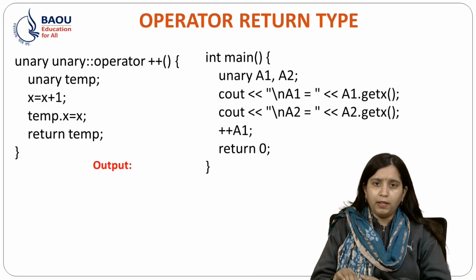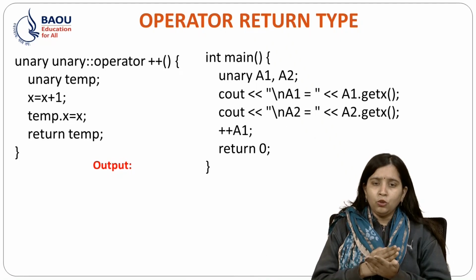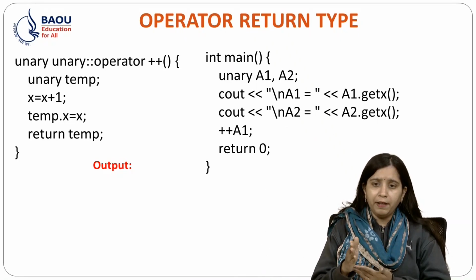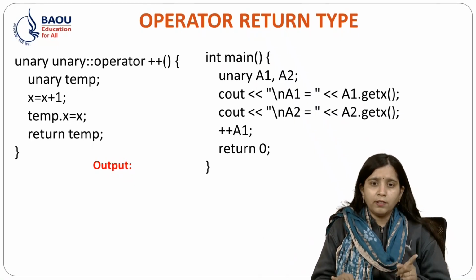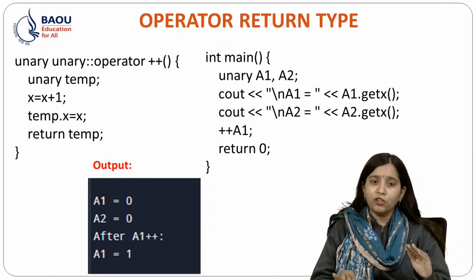So in int main, I have declared two objects, that is a1 and a2. a1 dot getX and a2 dot getX. And when I use plus plus a1, what I will get as my output is, you can see, first I will get 0 0 because initially the value of a1 and a2 is 0.